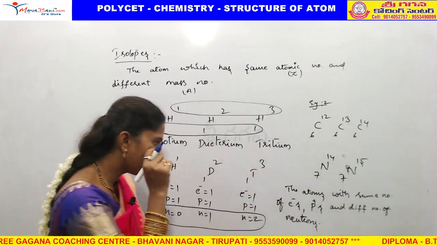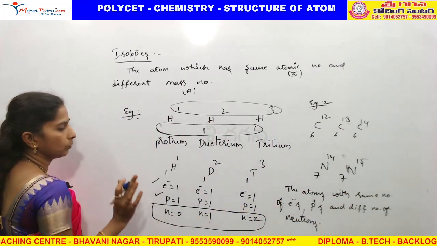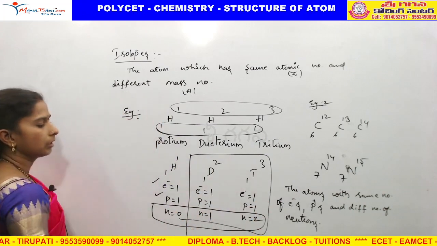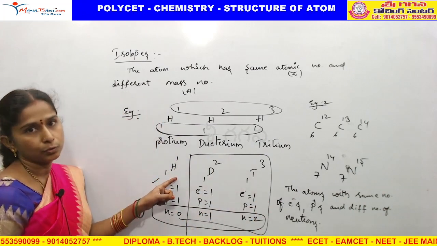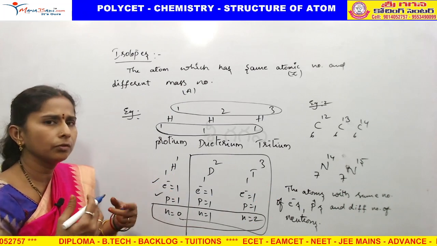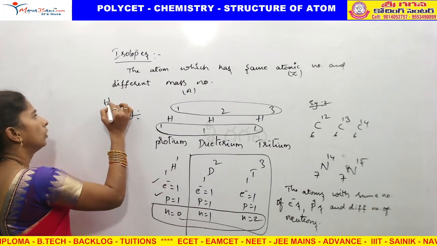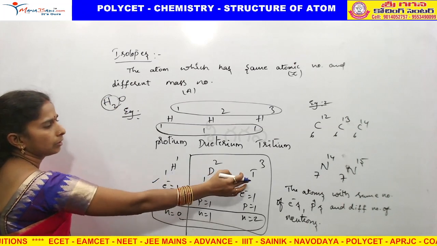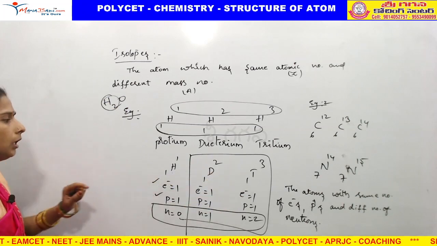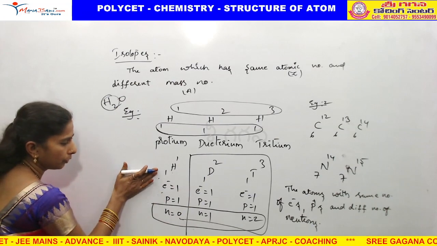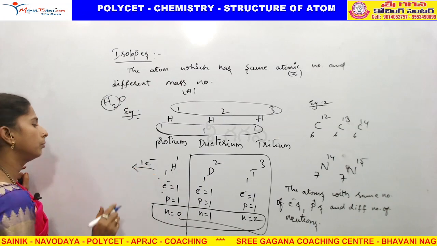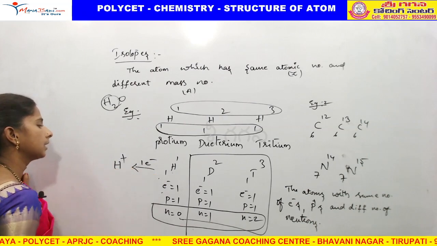Here I want to explain about H11 alone. Generally, these two we are not using in our regular purpose. This only we are using in our regular work, wherever you want to write hydrogen H2O, that hydrogen is this only, not deuterium and tritium. So regularly we are using this one. If you remove one electron from this, it converts to H plus.